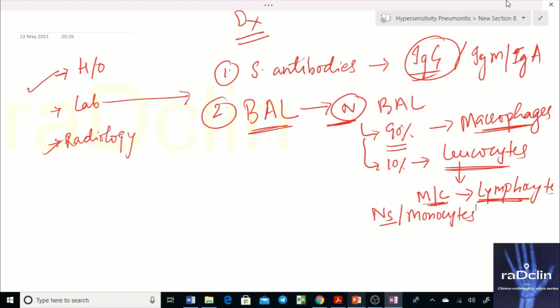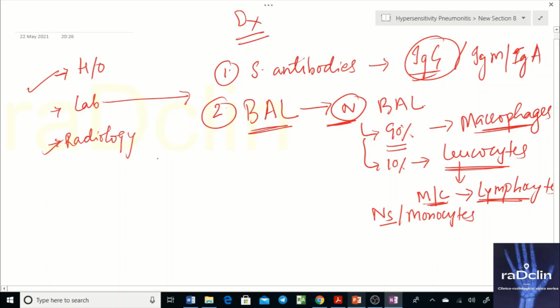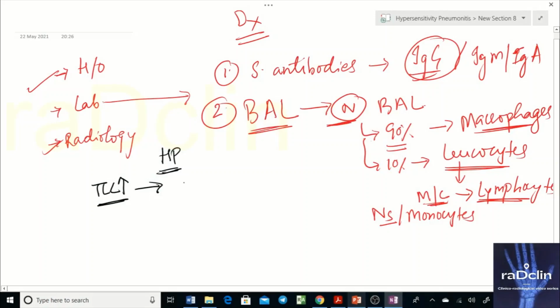Now importantly, what are the BAL findings in hypersensitivity pneumonitis? Characteristically, the TLC is going to rise, and you will see lymphocytes increase primarily. In what stage?